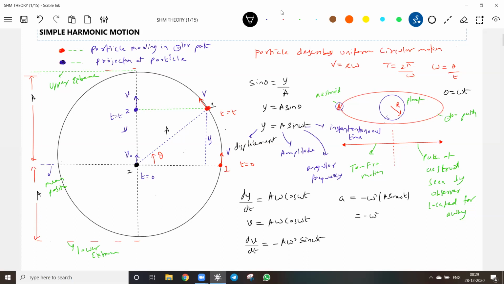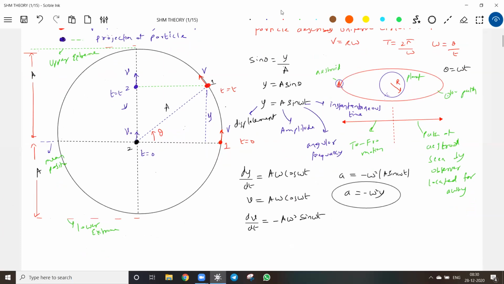So this will become, okay, now look at this. What is acceleration? Acceleration is proportional to the negative of displacement. So what happens in SHM? In SHM, the displacement will vary harmonically. Sine and cosine are harmonic functions. And look at the speed of the particle, it also varies harmonically. Look at acceleration, it also varies harmonically.